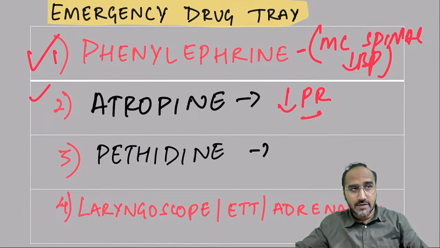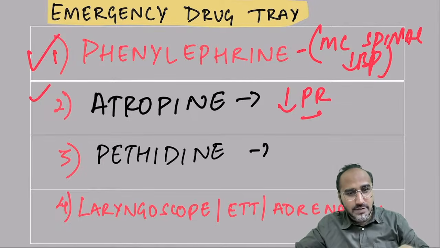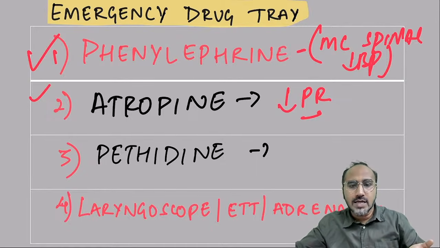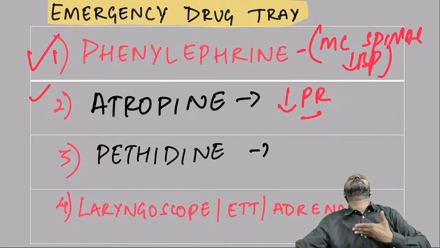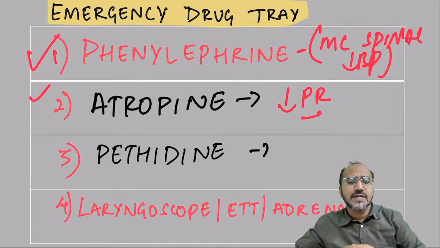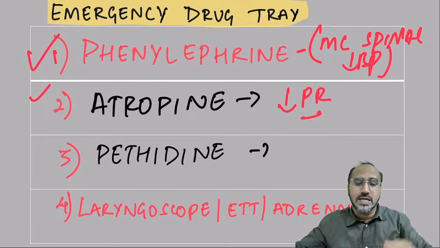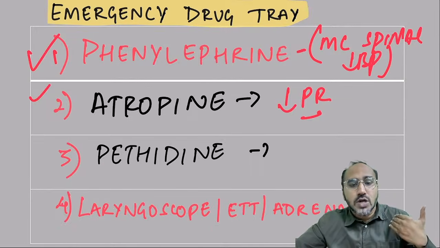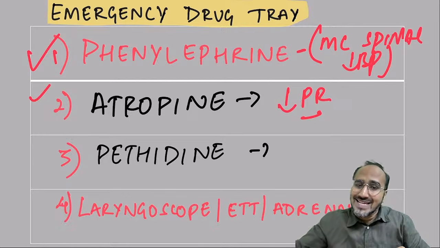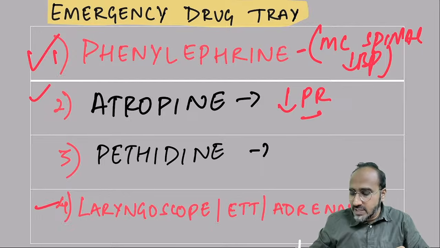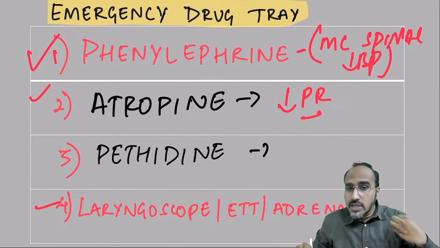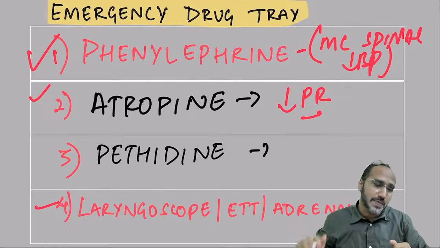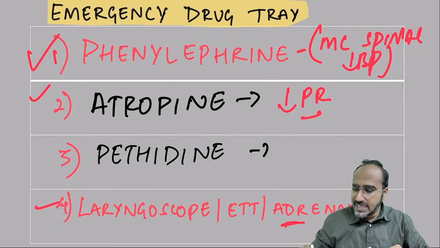Now don't confuse yourself. Sir, in spinal anesthesia you are just blocking the sensations below the umbilicus. Why do you want to keep a laryngoscope, ET tube and adrenaline ready? Because if your drug ascends upward, you have given the drug inside the CSF. Sometimes the drug can reach the central nervous system. If you have kept the patient in a head low position for a long time after spinal, the patient is not able to breathe. At that time, just to maintain the airway, you will give the patient general anesthesia with the help of laryngoscope and ET tube. If the patient develops cardiac arrest in spinal, that is very rare, but it can happen if the patient develops total spinal anesthesia. You also have a drug called adrenaline to manage it.